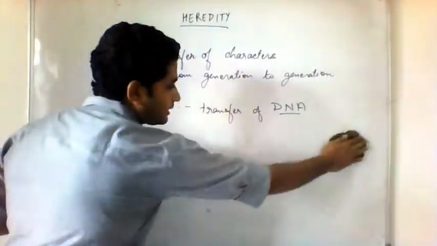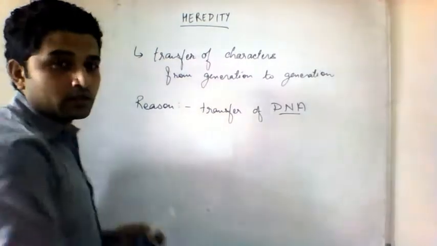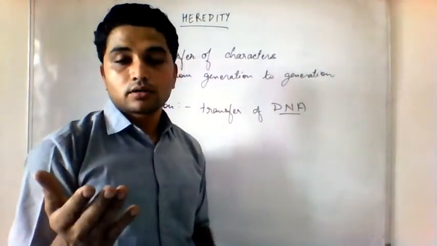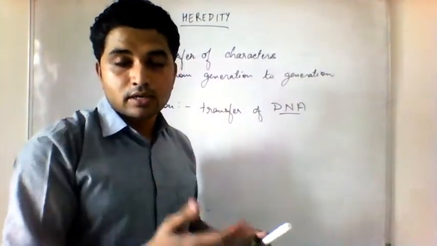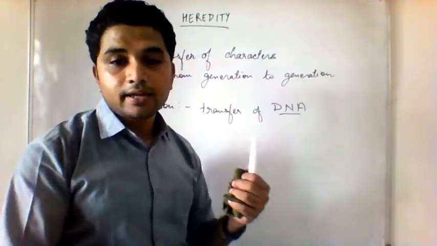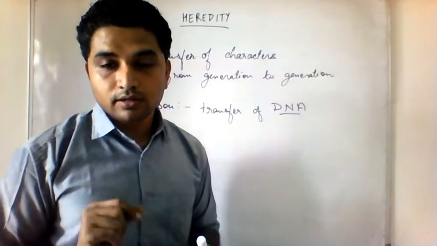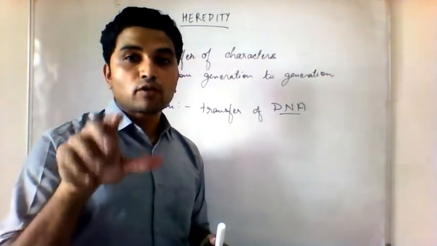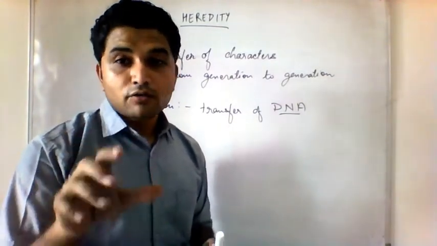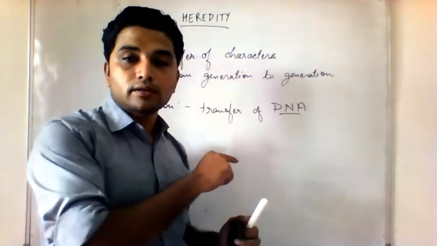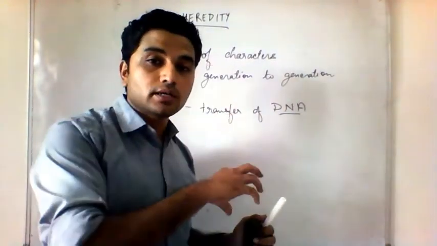Now, if we got DNA from our parents, even your brother or sister got his or her DNA from your parents, both must have the same DNA. If both have the same DNA, why are you different from your brother or your sister? And if you got DNA from your mother or your father, why are you not exactly like your father? Why are you not exactly like your mother?